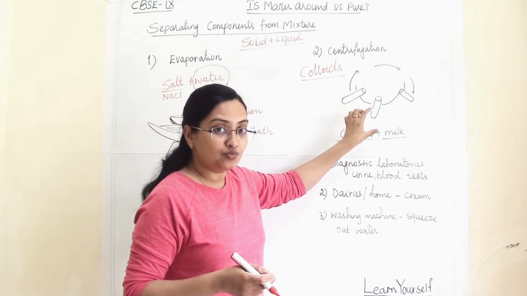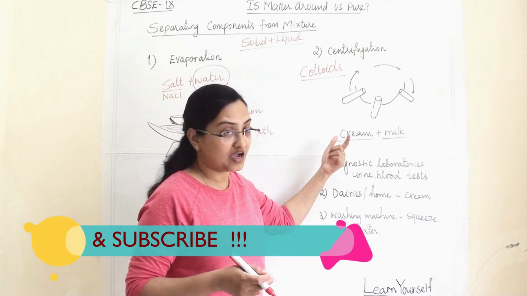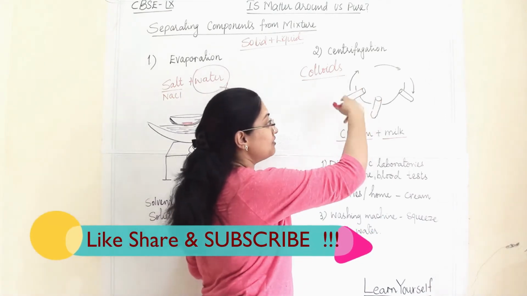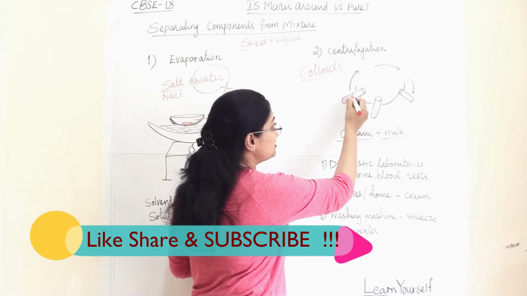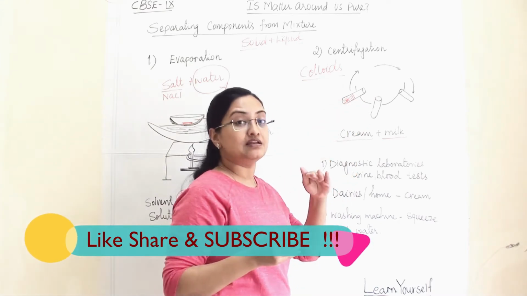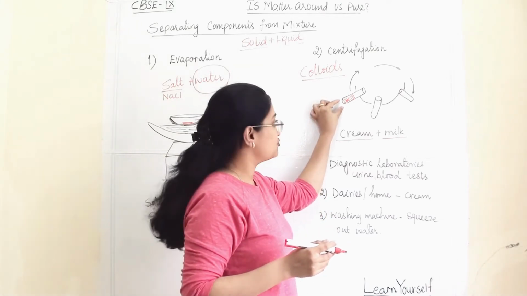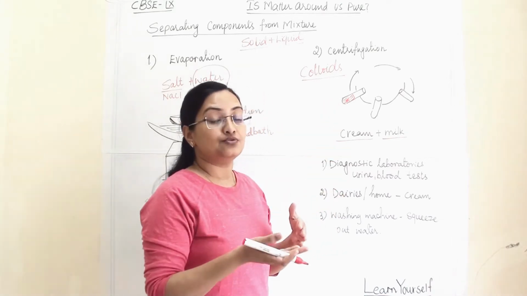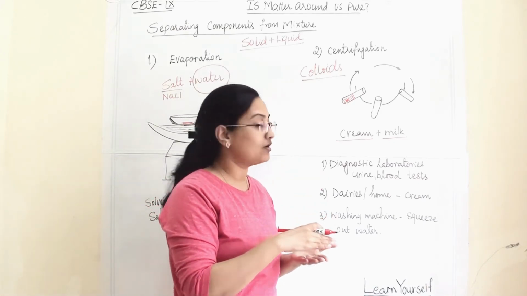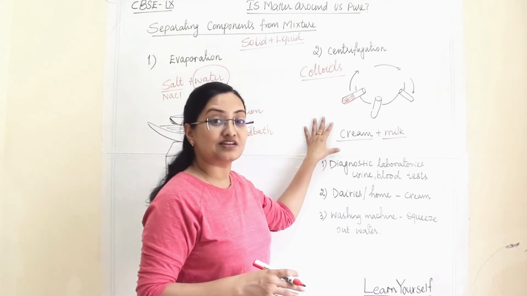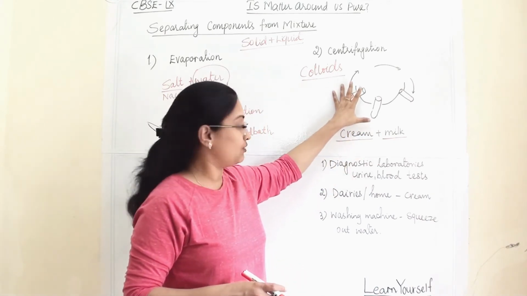In this test tube, we will take a solution and rotate it at a very high speed. At the end of our rotation, we will get the colloids separated from the solvent. They will be lying at the test tube bottom. After that you can perform the sedimentation technique and take out the solvent from the top. So this is how we are separating cream from the milk and some colloids from the solvent.